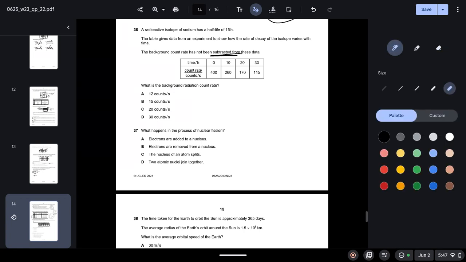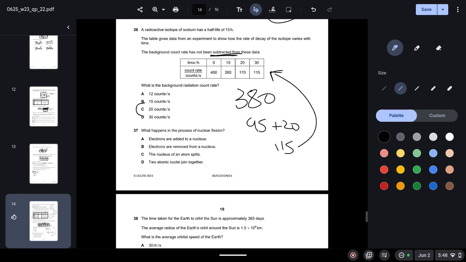Option C, we have 20. So removing 20 from the initial count rate, we get 380. So after two half-lives, this would become 95, and adding back the count rate would give us 115, which is what we want. So C is your correct answer.